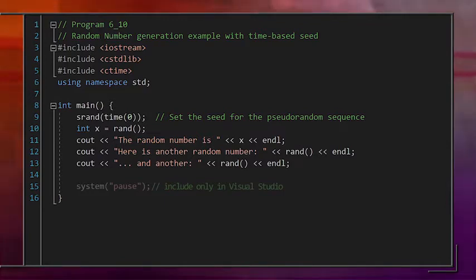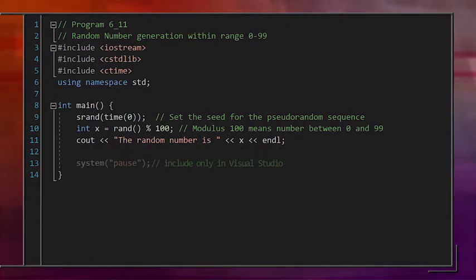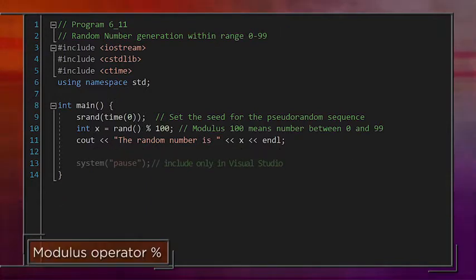And so every time we run the program, we have a different seed. So, now that we're able to generate random numbers, let's say that we want to limit our integers to a more limited range, like 1 to 100. One way to do this is to use the modulus operator.